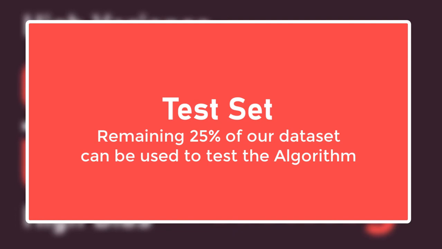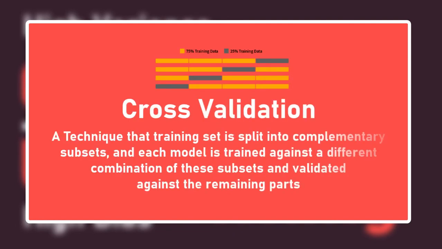To avoid wasting too much training data in test and development sets, the common technique is to use cross-validation. The training set is split into complementary subsets, and each model is trained against a different combination of these subsets and validated against the remaining parts. Once the model type and hyperparameters have been selected, a final model is trained using these hyperparameters on the full training set, and the generalization error is measured on the test set.